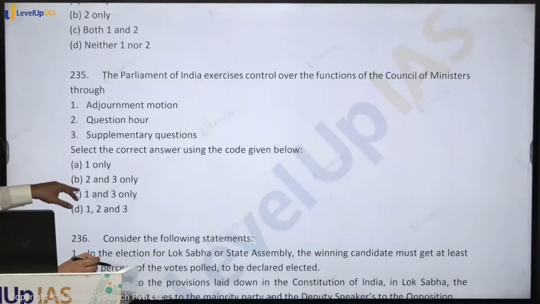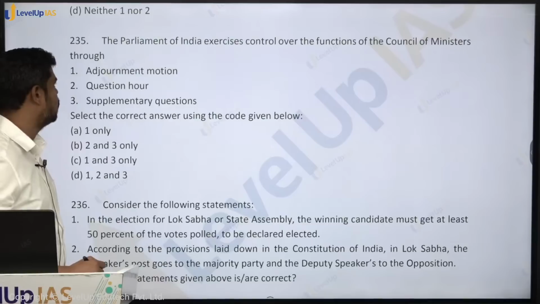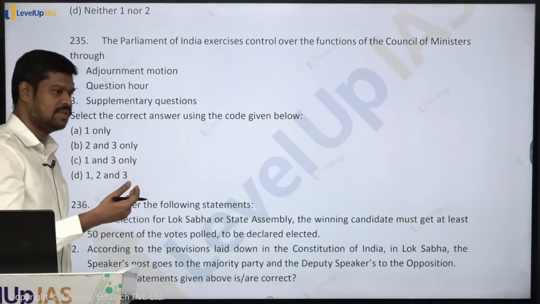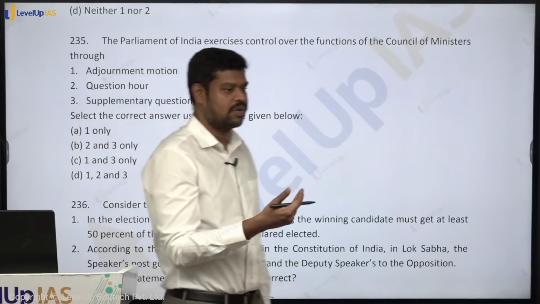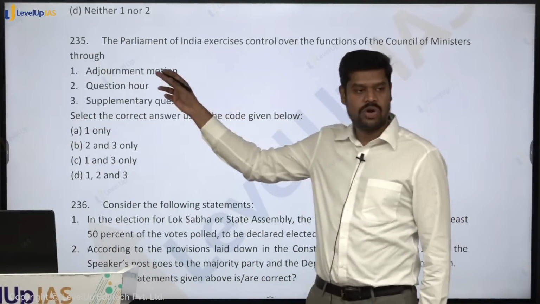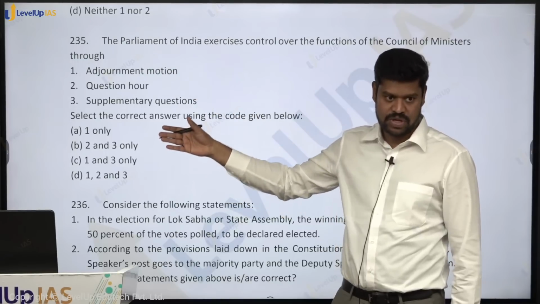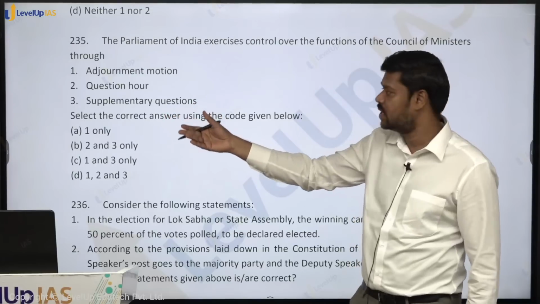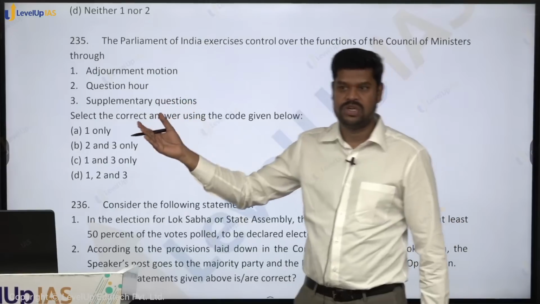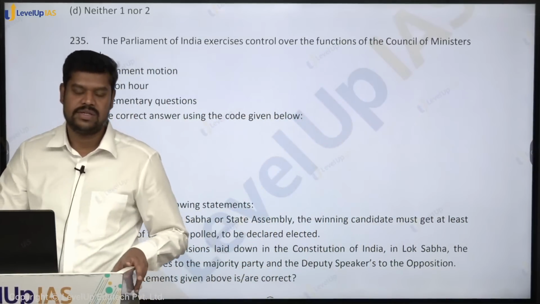Come to the next question. The Parliament of India exercises control over the function of the Council of Ministers through what? Basically, what are all the mechanisms available in a parliamentary democracy to make the government accountable? Can they be made accountable through an adjournment motion? Adjournment motion means very serious discussion, so it is possible to make them accountable. Question hour? Of course, they can do it through the question hour. Question means they have to give answers. It's a very difficult thing for them to give the answers.